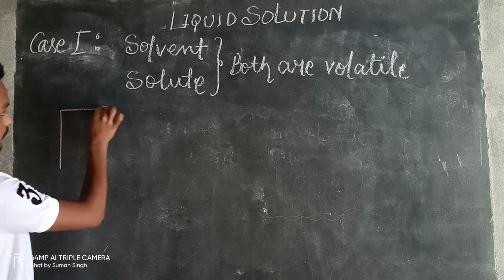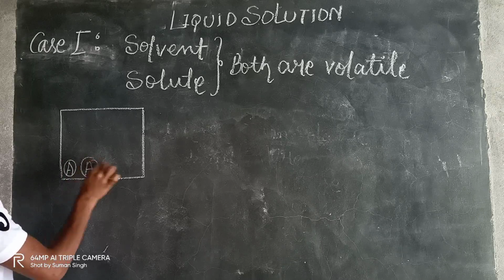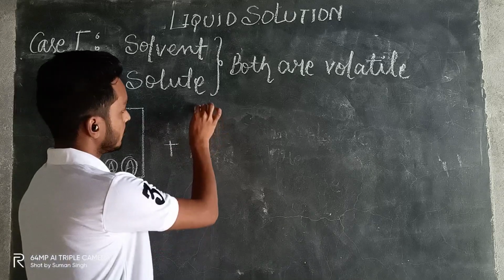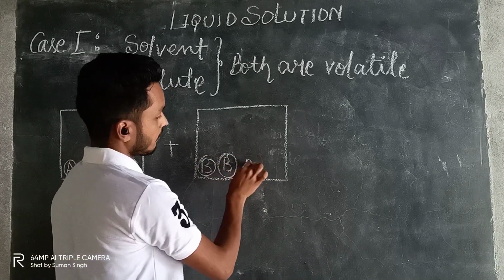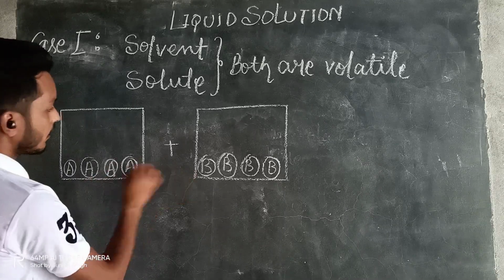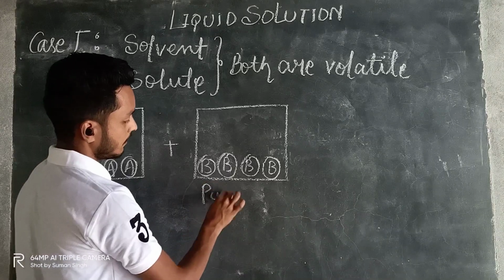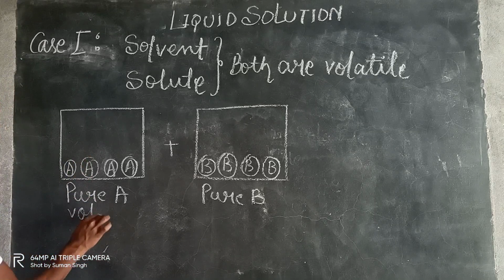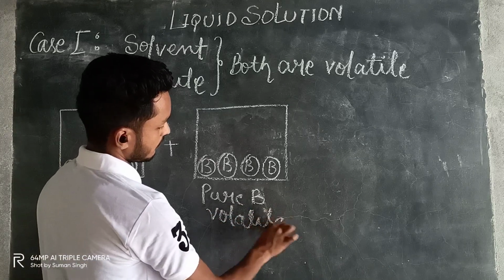We will take one container. In this container, suppose we have taken component A. Now we will take another, component B. Now when we have taken component A and component B, this is pure A, and this is pure B. This is volatile, and this is also volatile. Both are volatile.